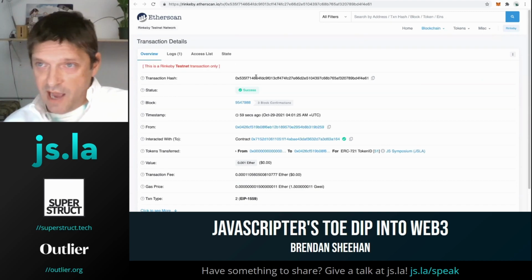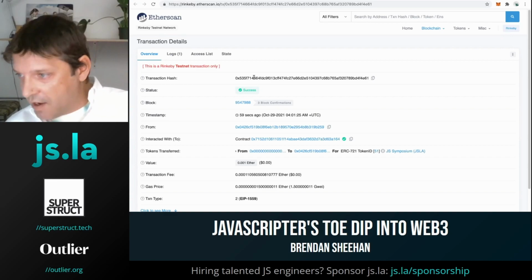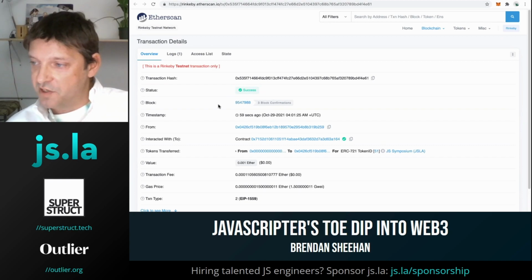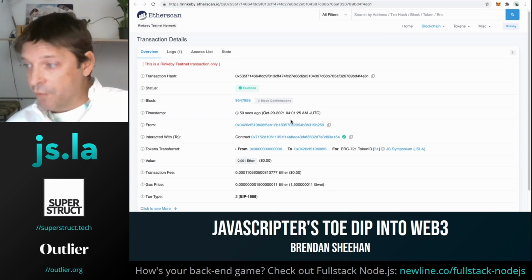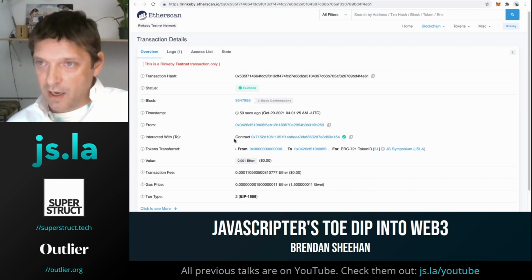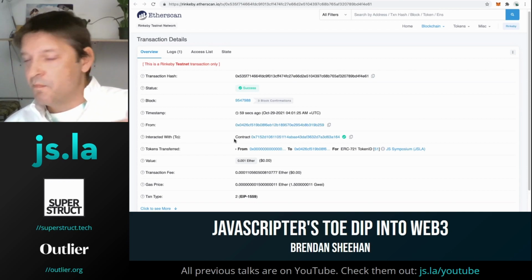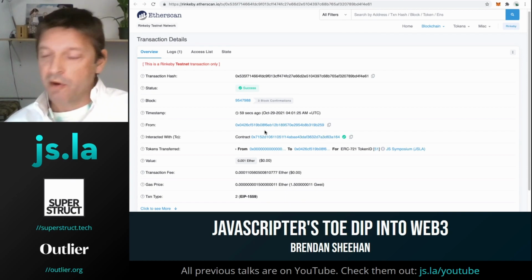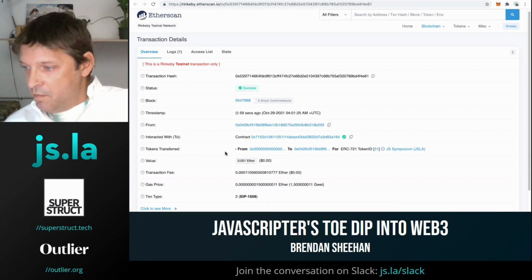This is the transaction hash, which is just the address, the hash of this actual transaction. We'll see that it's a success. We'll see the block, and that's the actual node on the blockchain where this transaction was executed. Timestamp. From is our Ethereum wallet address that we saw rendered onto our website. The contract is the application, if you will, on the blockchain that we are interacting with. And I'll skip over tokens for now, and just this bottom stuff is mainly the financials involved in the transaction.